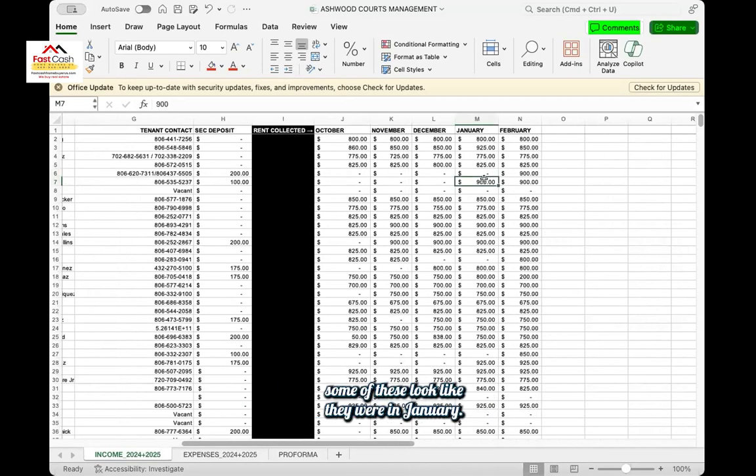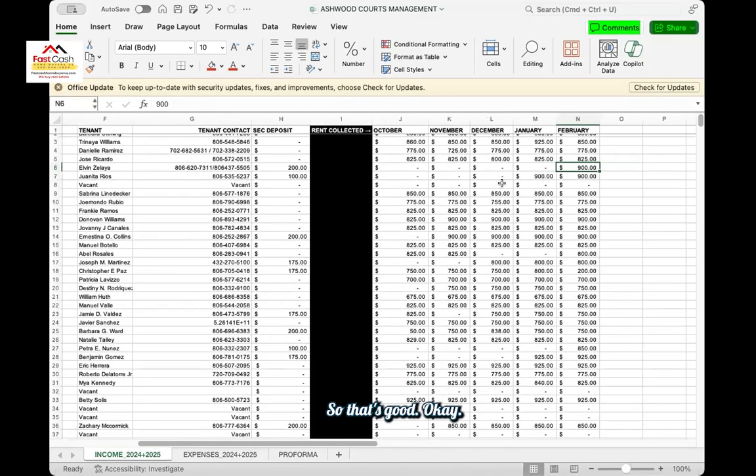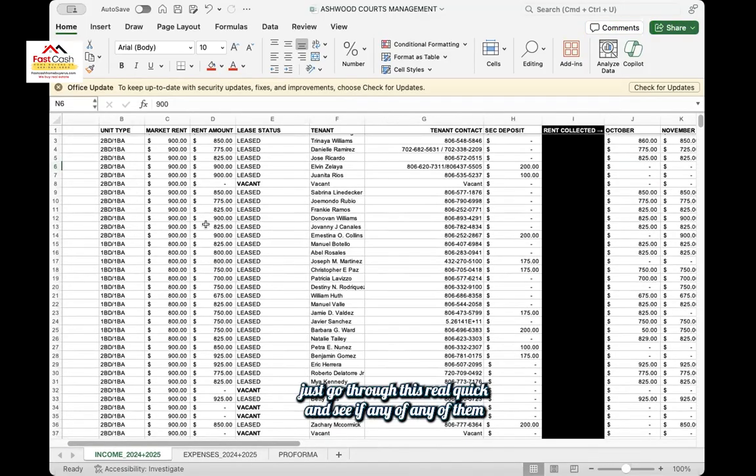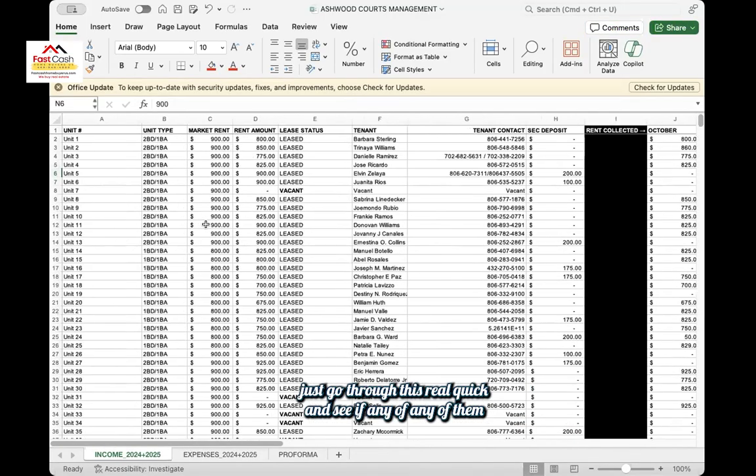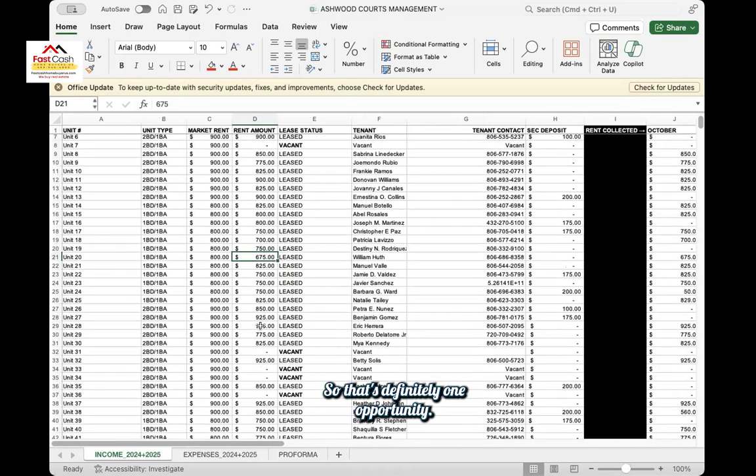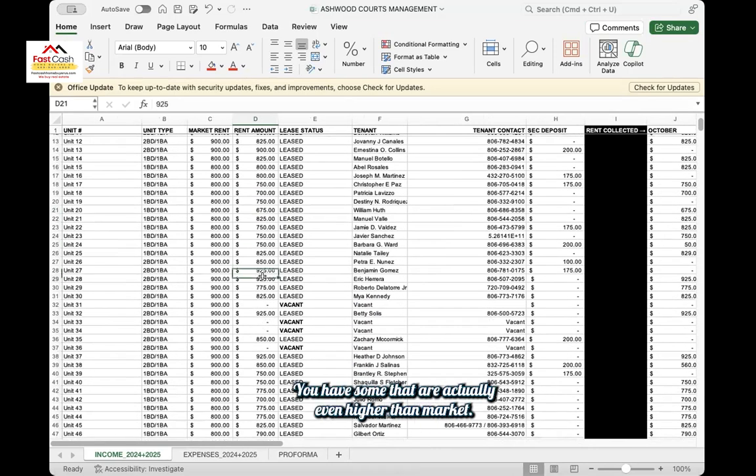So some of these look like they were in January and February when they started the lease. So that's good. Okay. All right. Let me just go through this real quick and see if any of them are really low, which would be helpful. So this one's at 675. The market is at 800. So that's definitely one opportunity. You have some that are actually even higher than market.